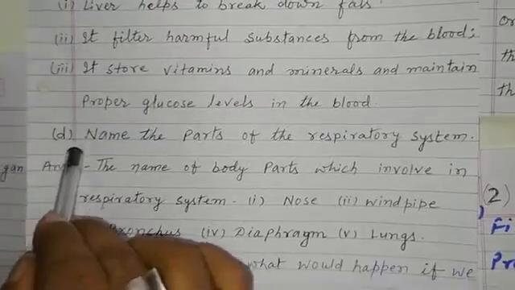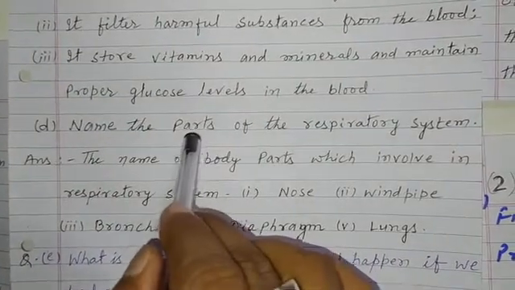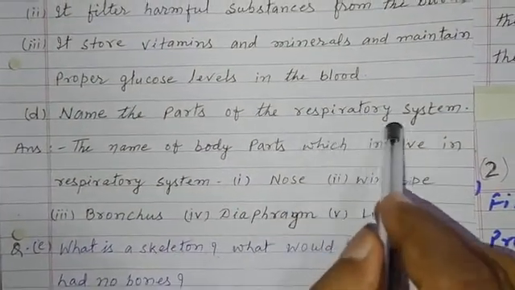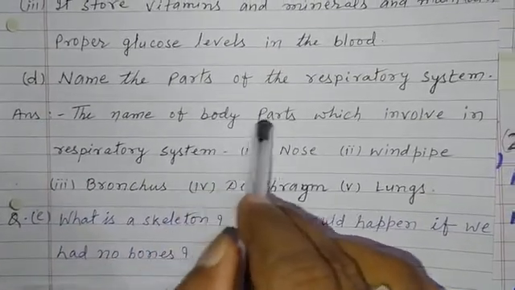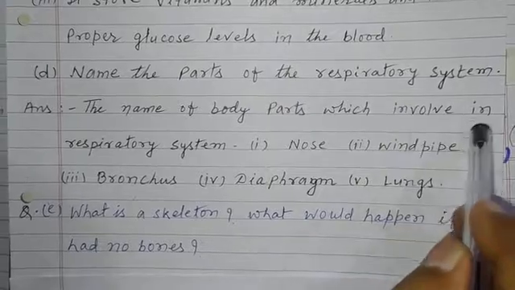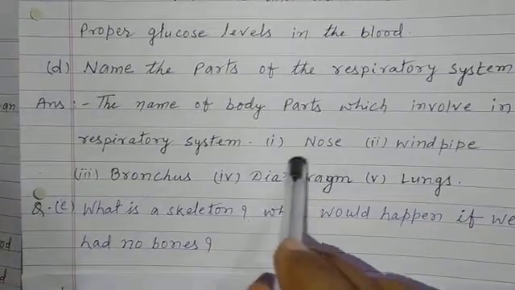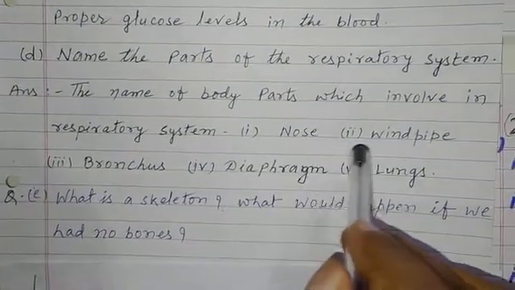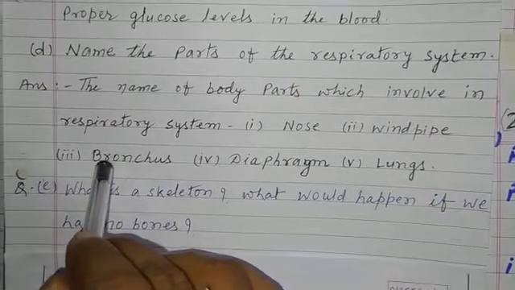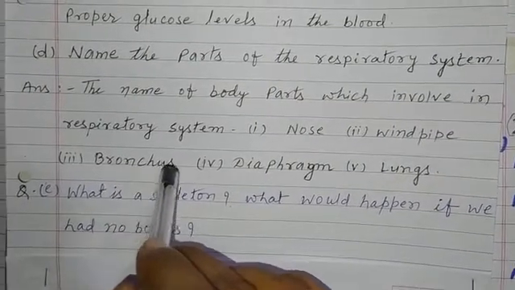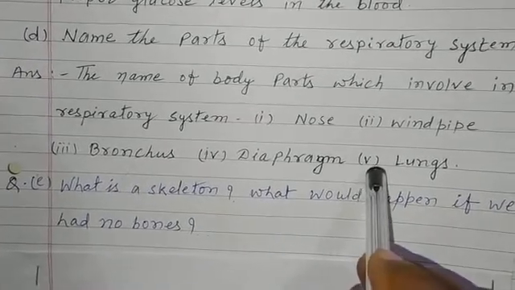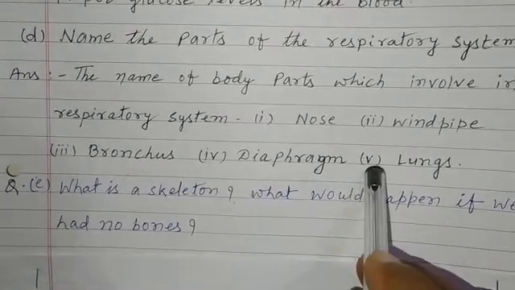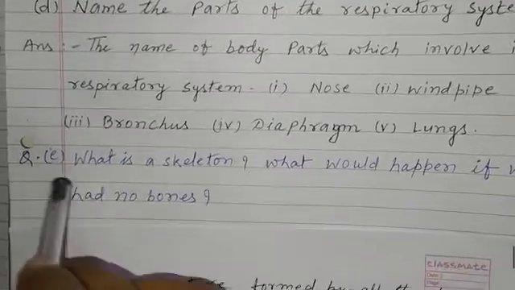Now question number D. Name the parts of the respiratory system. The body parts which are involved in the respiratory system: first, nose; second, windpipe; third, bronchus; fourth, diaphragm; fifth, lungs.